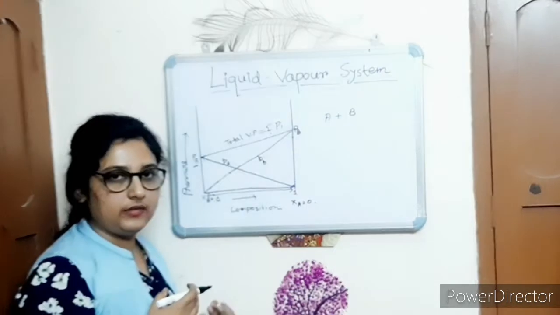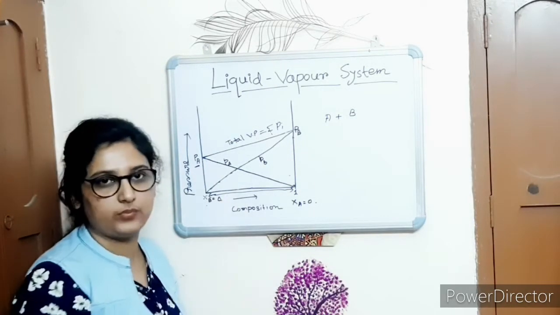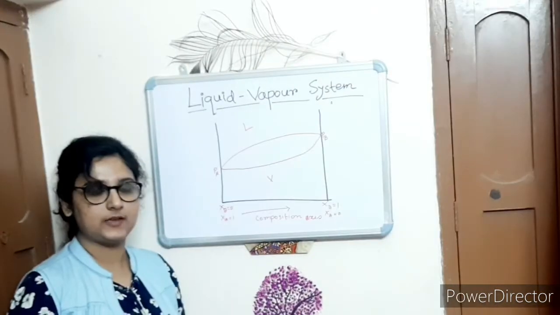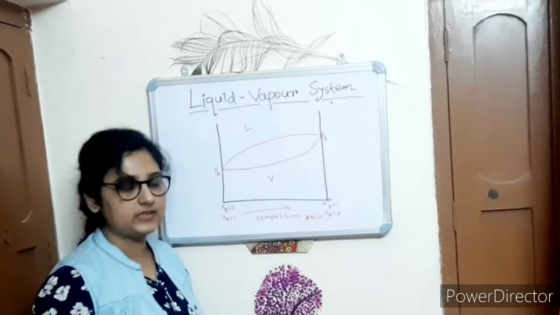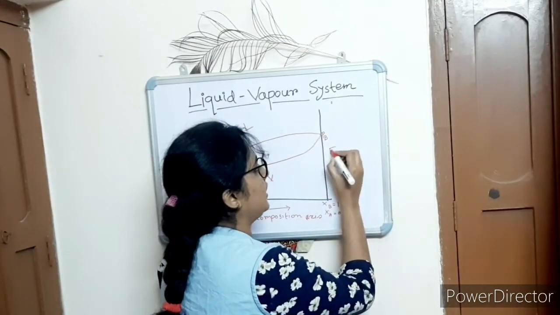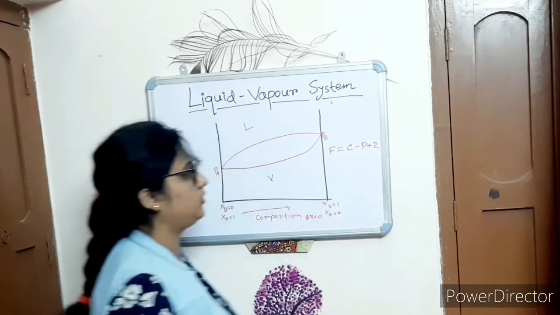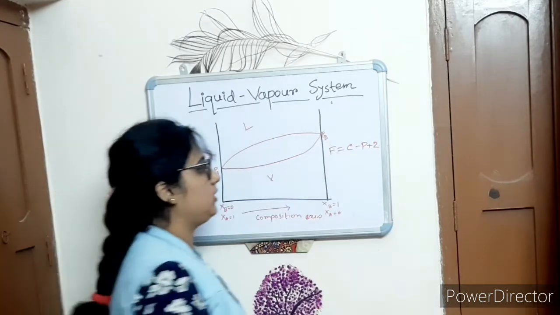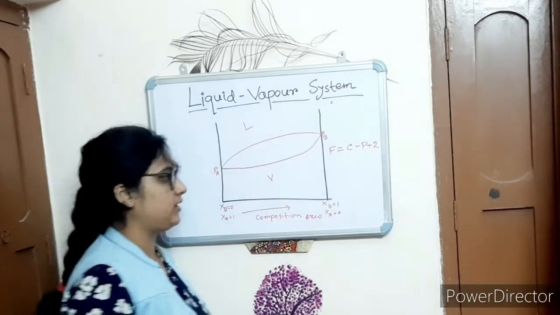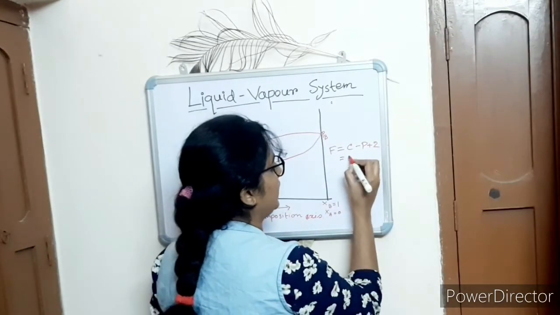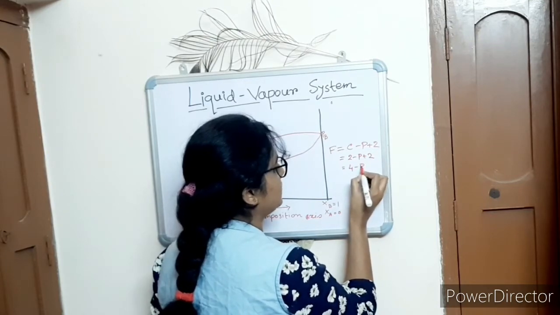Now I can tell you what the phase diagram of this type of system is. This is the phase equilibrium curve of a two volatile liquid solution. Now what is the phase rule? The phase rule is F equals C minus P plus 2. If you are following my videos, then you can understand the meaning of F, C and P. Here the number of components is 2, that means C is equal to 2. So F is equal to 2 minus P plus 2, that is equal to 4 minus P.